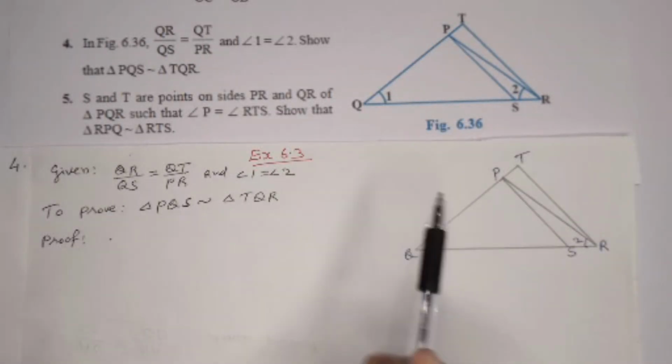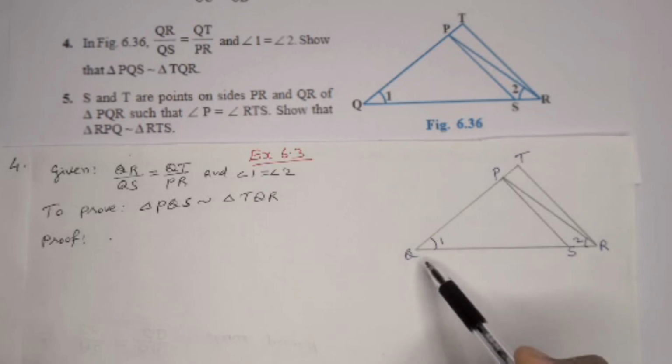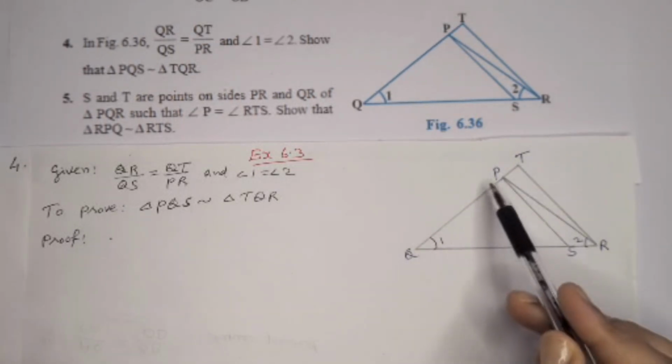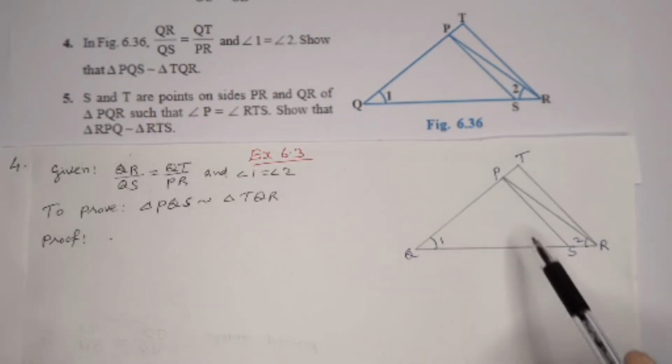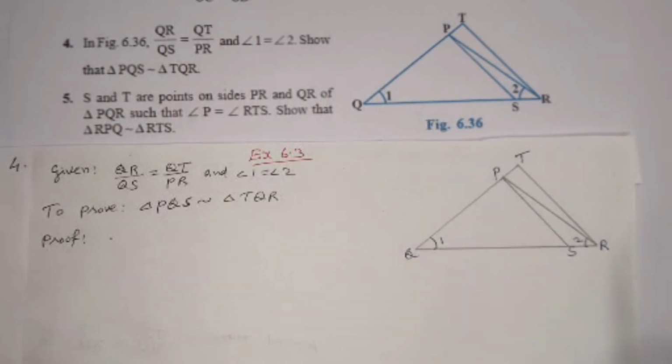Question number 4. In the figure, QR by QS is equal to QT by PR, and angle 1 is equal to angle 2. Show that triangle PQS is similar to triangle TQR.